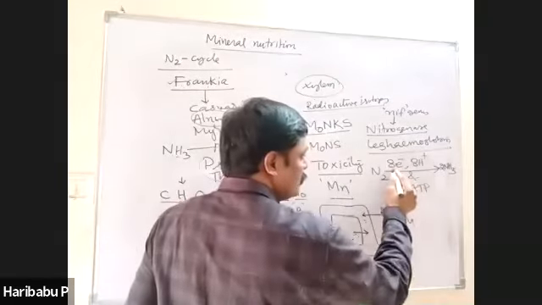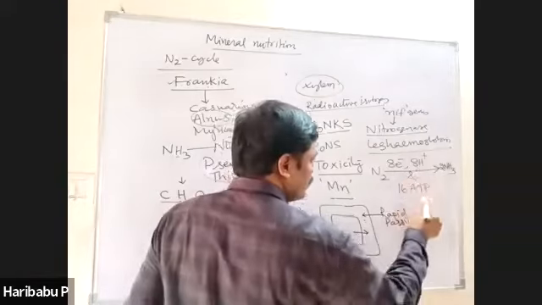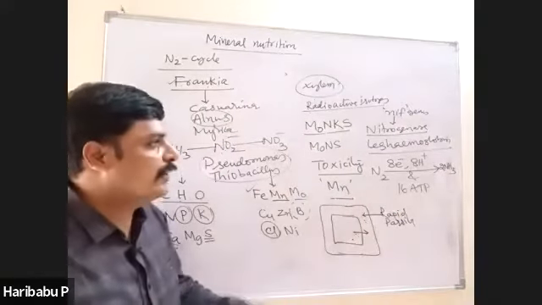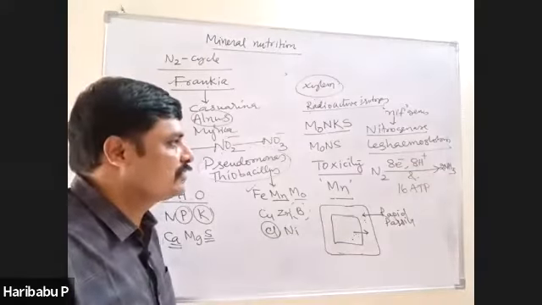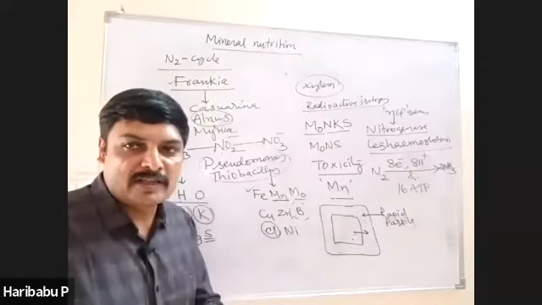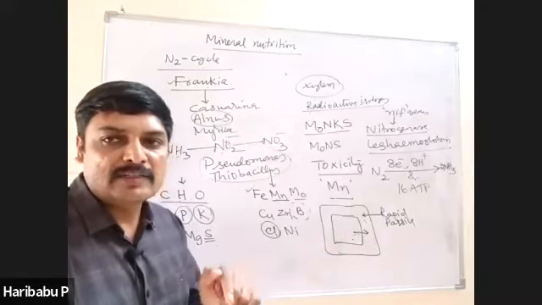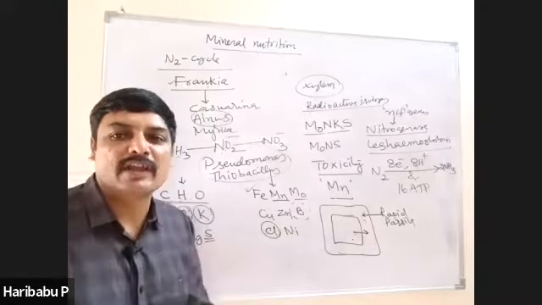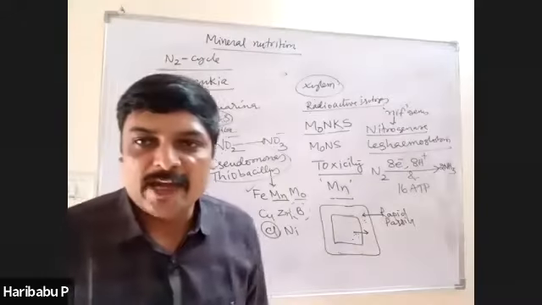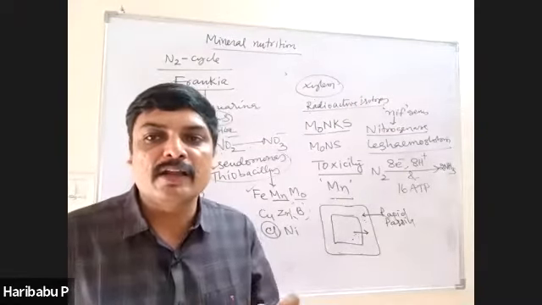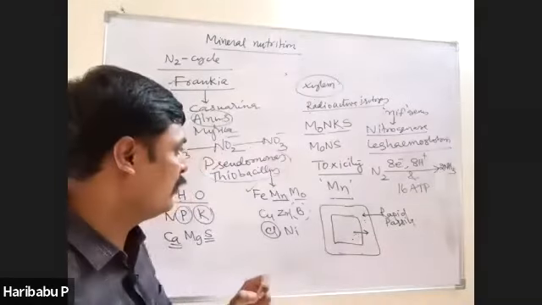Therefore, nitrogen fixation is an expensive process. And nitrogenase is a molybdenum iron protein. These are very important points.